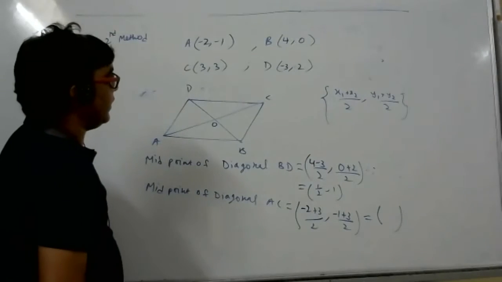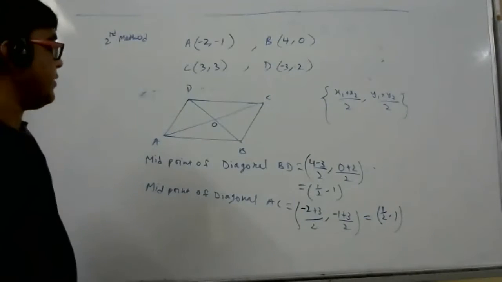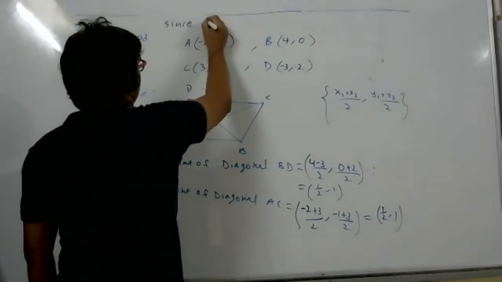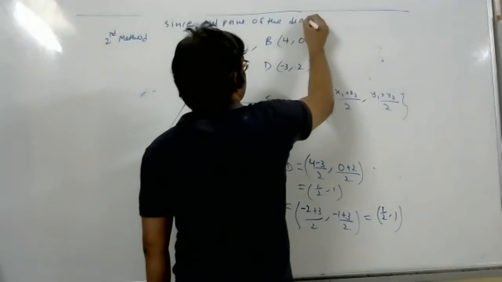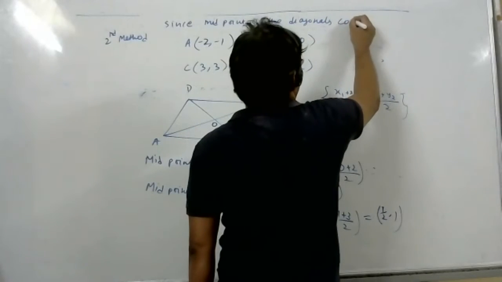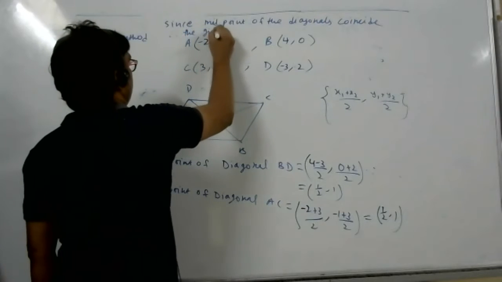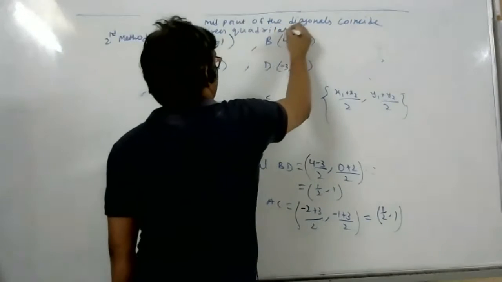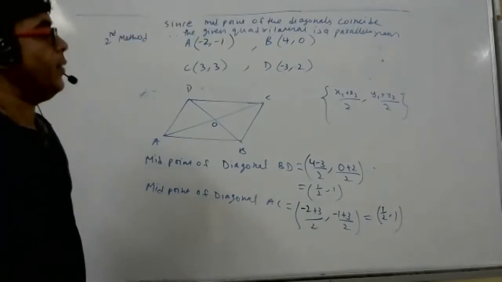Check once again. Now we are getting 1 by 2, comma 1. So you can say we are getting the same answer. Since the midpoint of the diagonals coincide, therefore the given quadrilateral is a parallelogram. Very good method.